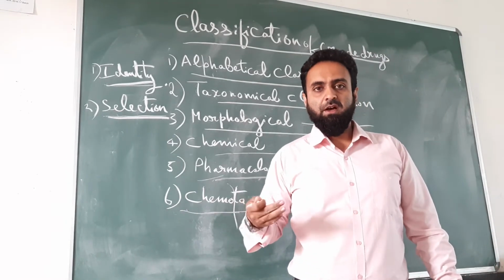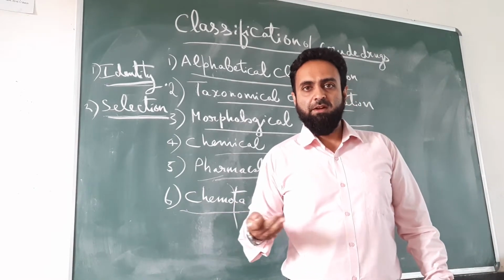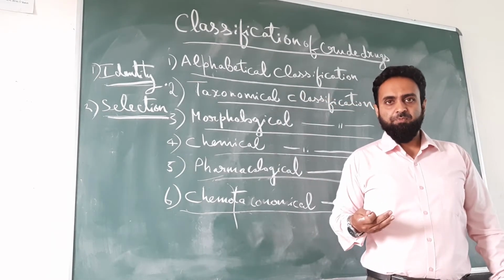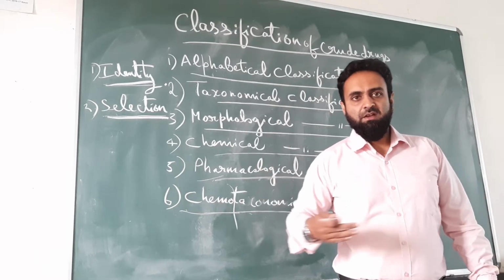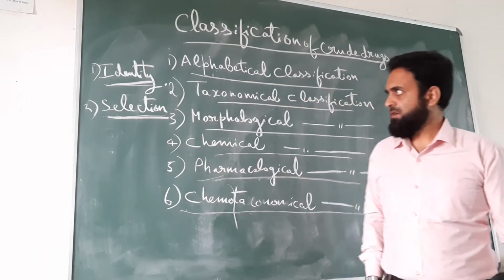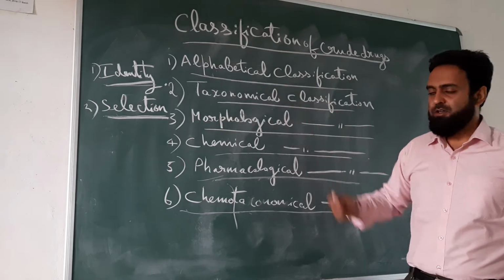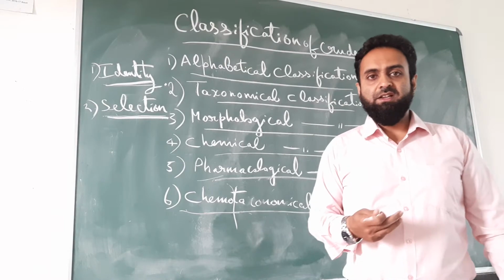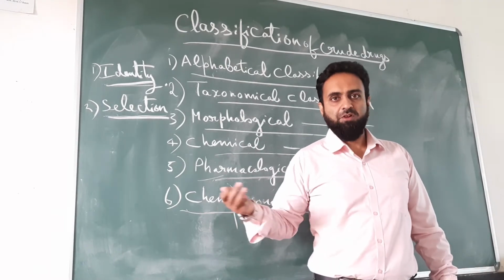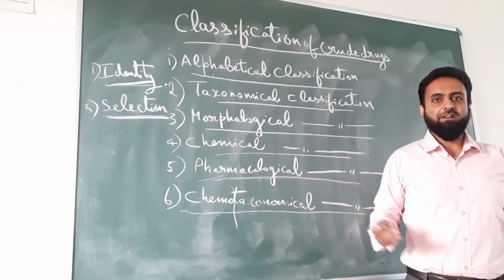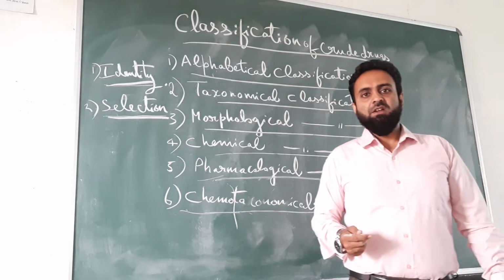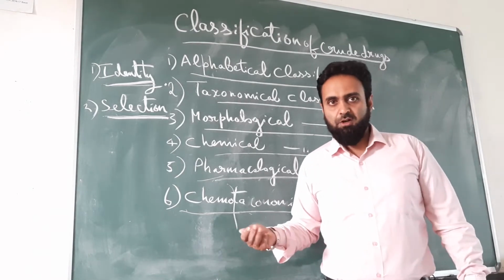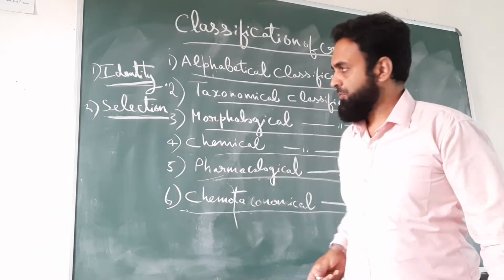Example: A, Acacia; B, Bael; C, Cinnamon; D, Dill; E, Ergot; F, Fennel; G, H, I, J, K, as per the alphabets. The advantage or merit of alphabetical classification is that it is very simple, easy to use, and free from confusion and ambiguities. The demerit or disadvantage of alphabetical classification is that it doesn't give any information about the chemical nature of the plant or the therapeutic properties.